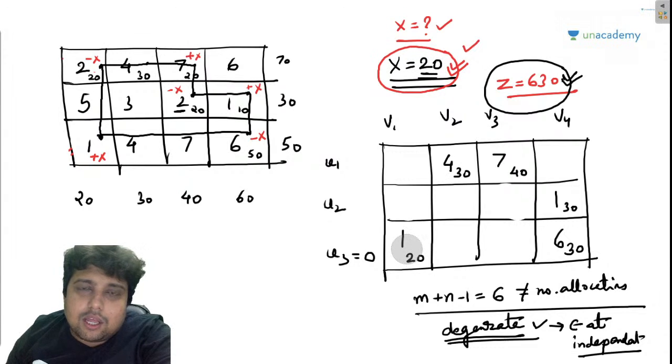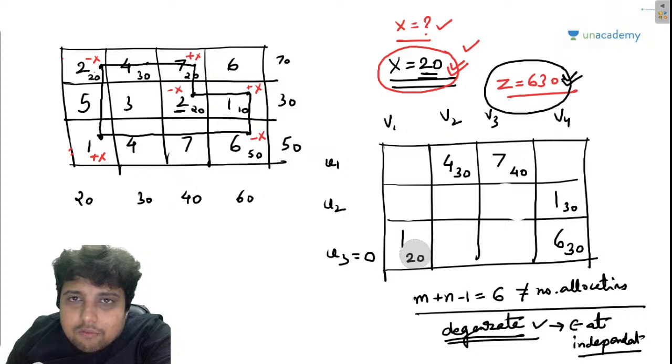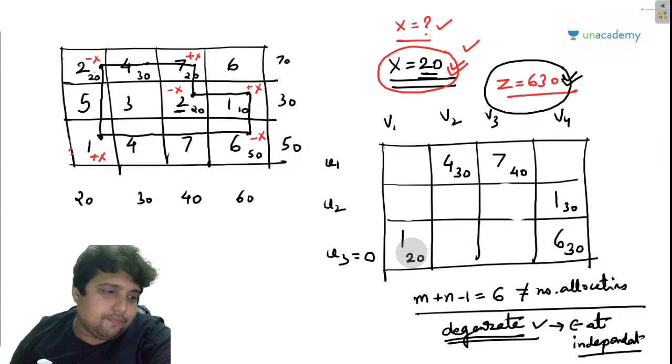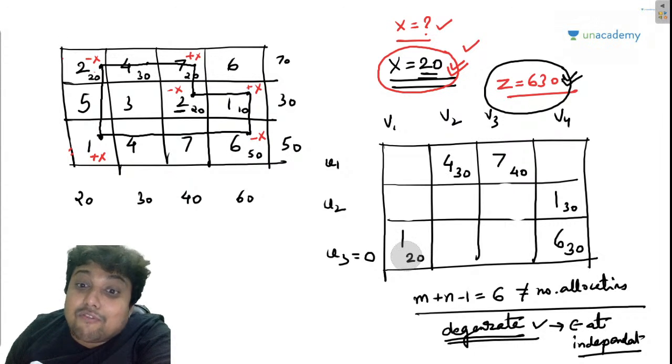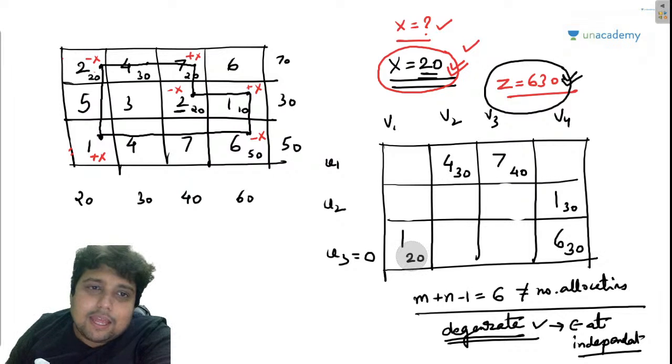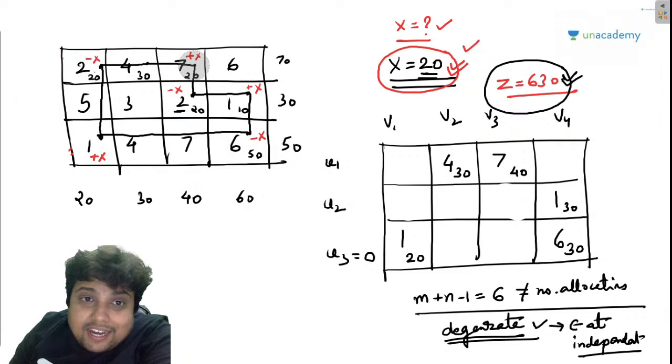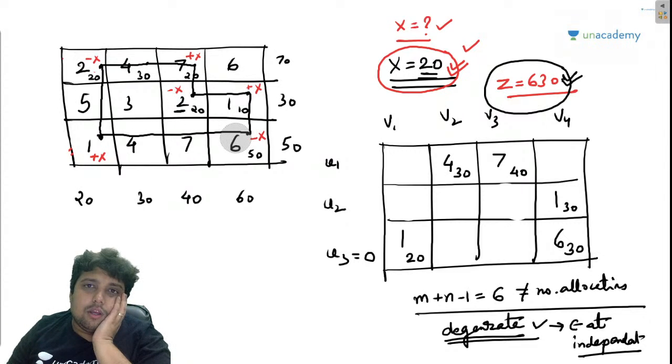Let's say I give 5 more to this position, then 20 will become 25. Then definitely these positions will get affected. Any change in this position will reflect here, here, here, here. I hope you are getting my point.